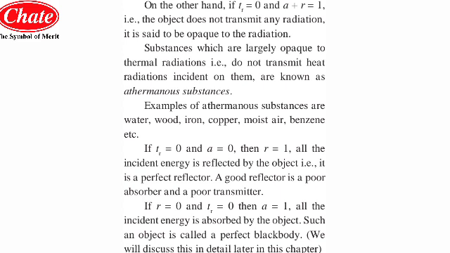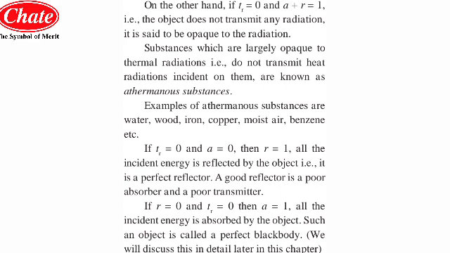So the substances which are largely opaque to thermal radiation, and do not transmit heat radiation incident on them, are known as athermanous substances. What is it called? It is called athermanous substance. I will repeat once again, the substances which are largely opaque, means there will not be any transmittance, so they do not transmit any heat radiation incident on them.